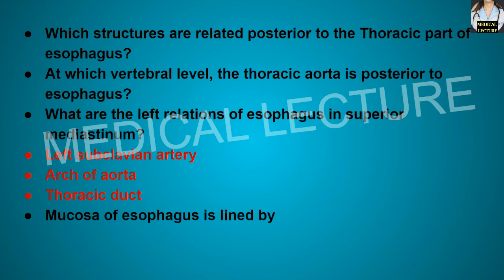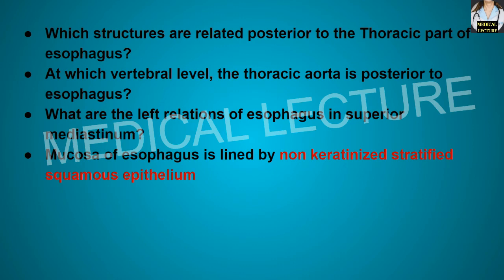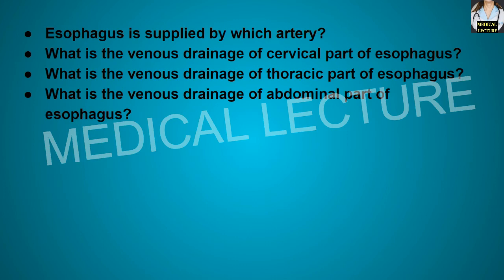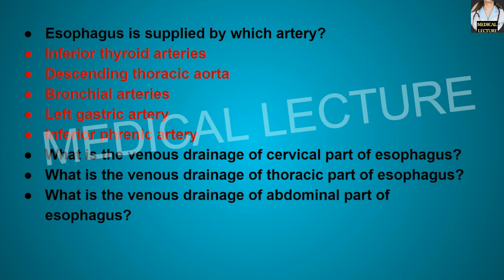Mucosa of the esophagus is lined by non-keratinized stratified squamous epithelium. Esophagus is supplied by which artery? It is supplied by inferior thyroid arteries, descending thoracic aorta, bronchial arteries, left gastric artery, and the inferior phrenic artery.